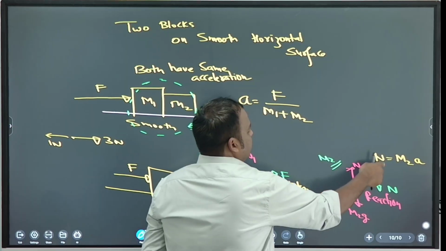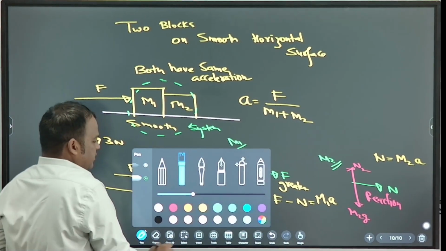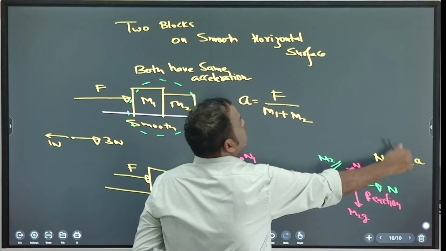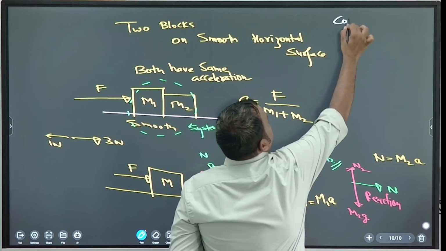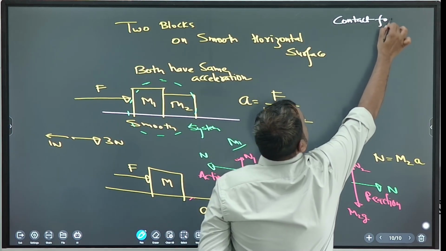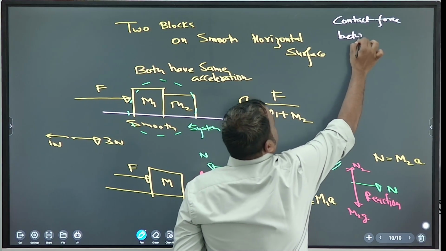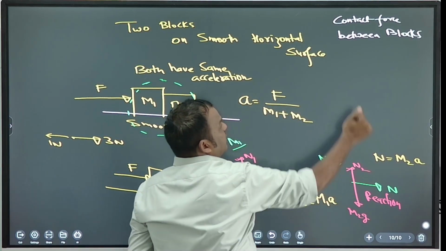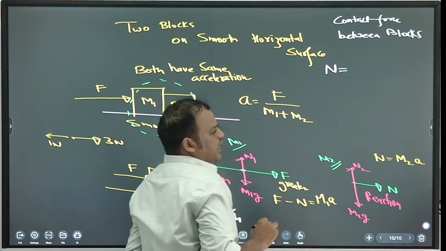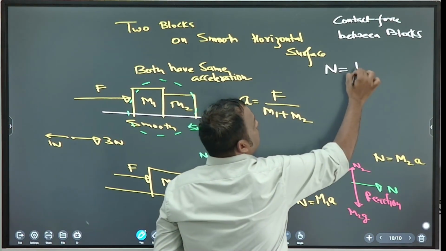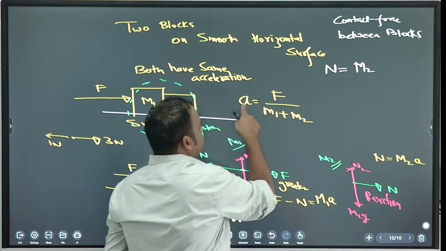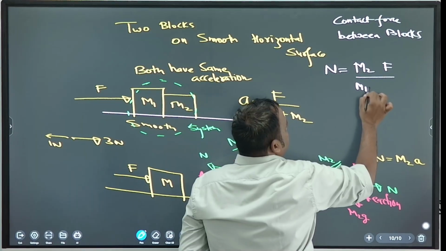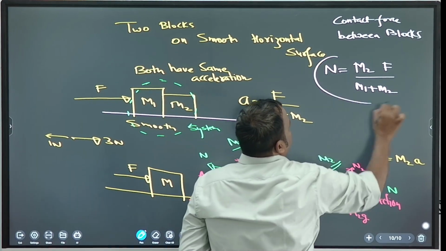So find the value of N. What is N here? Tell me. The A value you put from here. So what is the N value? That is the contact force between blocks. What is N? M2 into A. Put here F by M1 plus M2. This is the formula. Note down.